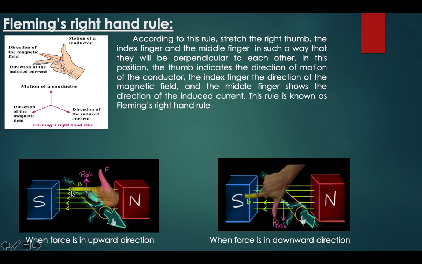You can observe this over here. Whenever you want to find the direction of the current induced, you have to take your right hand and first keep your index finger in the direction of the magnetic field, that is from north to south. Then, your thumb in the direction of force. Over here the push is in the upward direction. So now, for Fleming's right hand rule, the direction of the current is given by the middle finger. So it is outside of the screen.